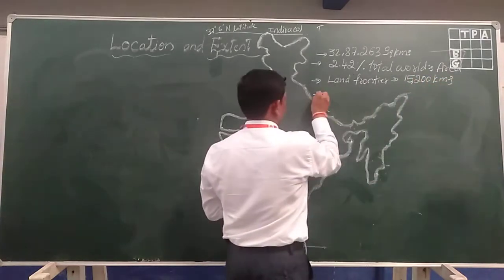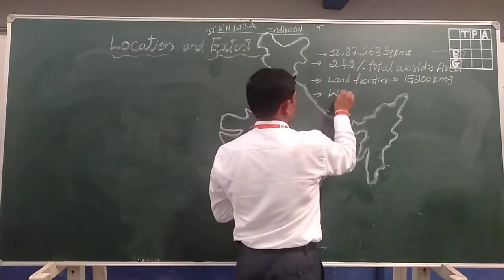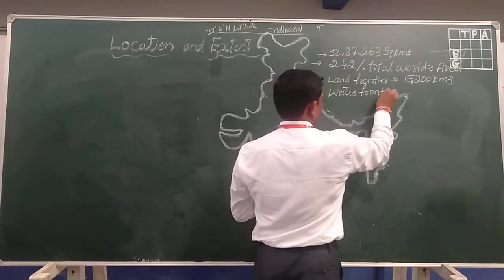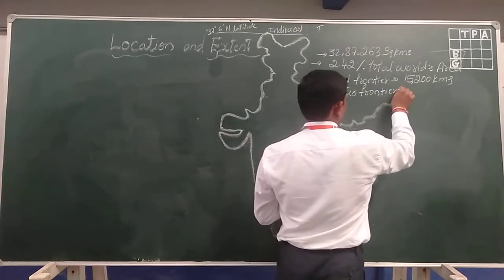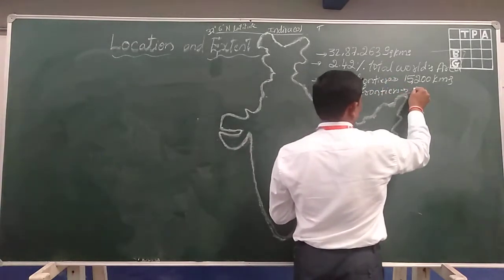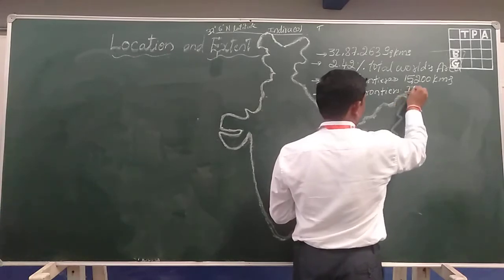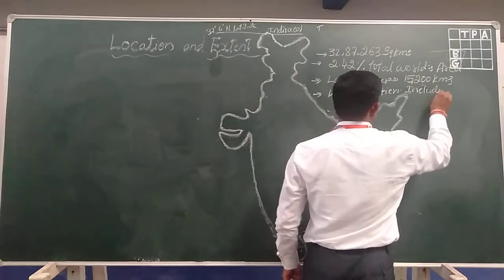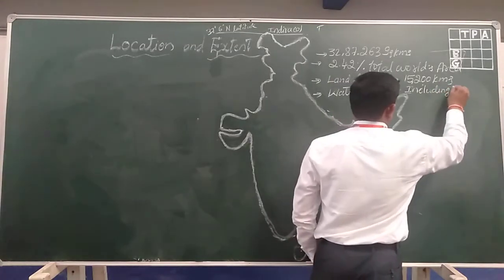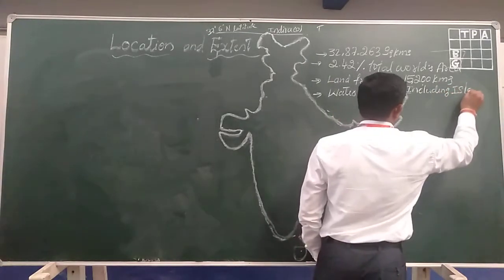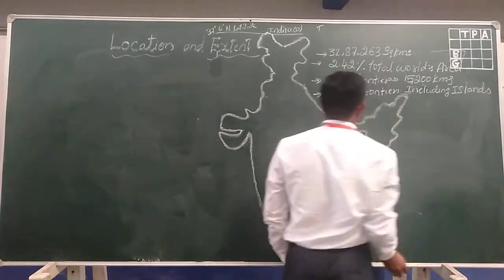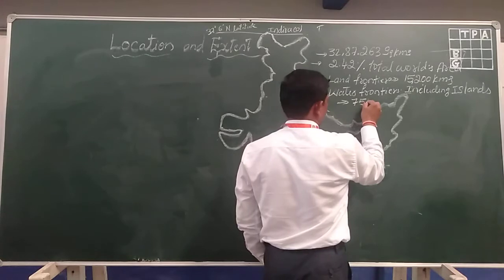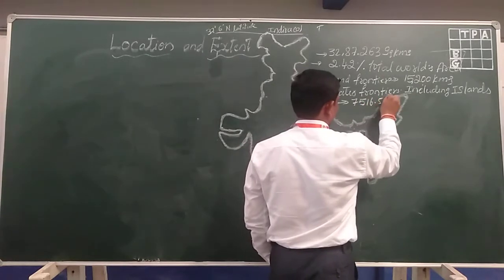Yes, and it has water frontiers. Including islands, it is 7,560.5 kilometers.